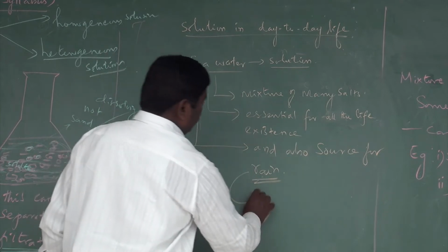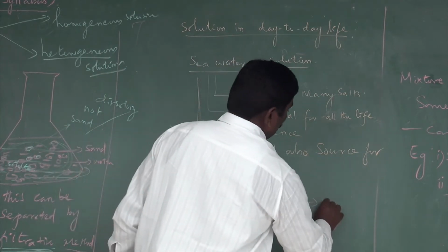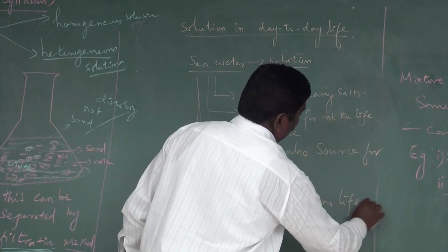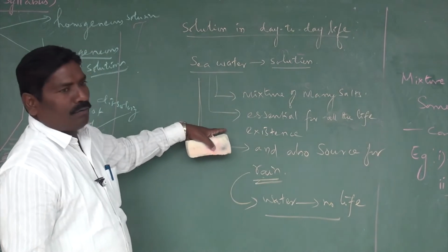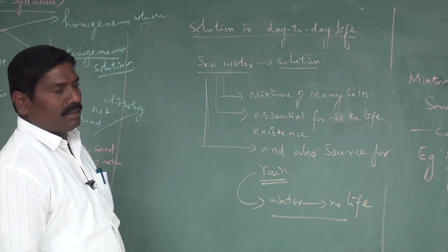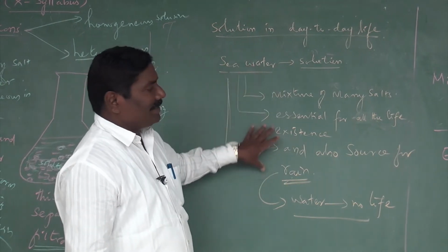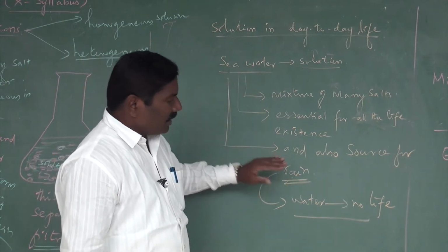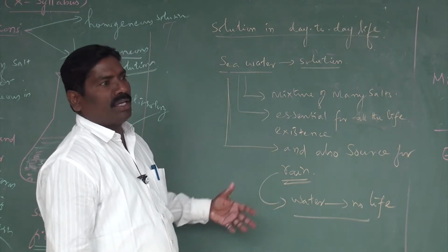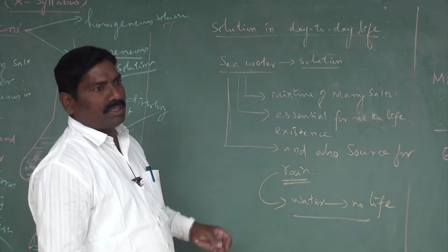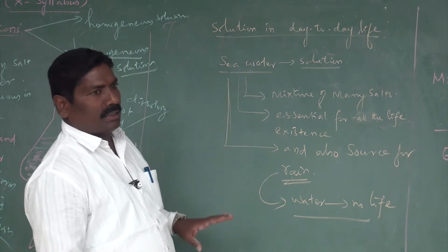Without rain, without water, there is no life. So sea water is essential for all life existence. Why? Because it is the major source of rain, and because of the rain only can life exist on the earth's crust. This is a concept you should understand, and the importance of solutions.